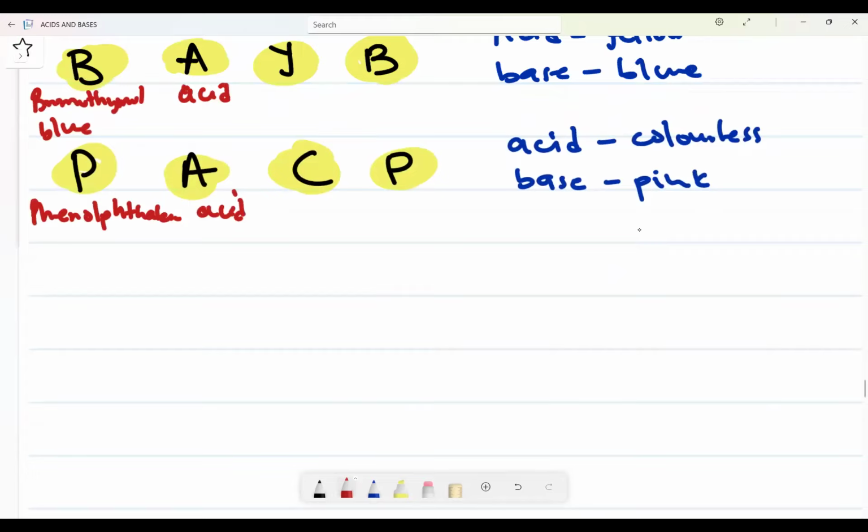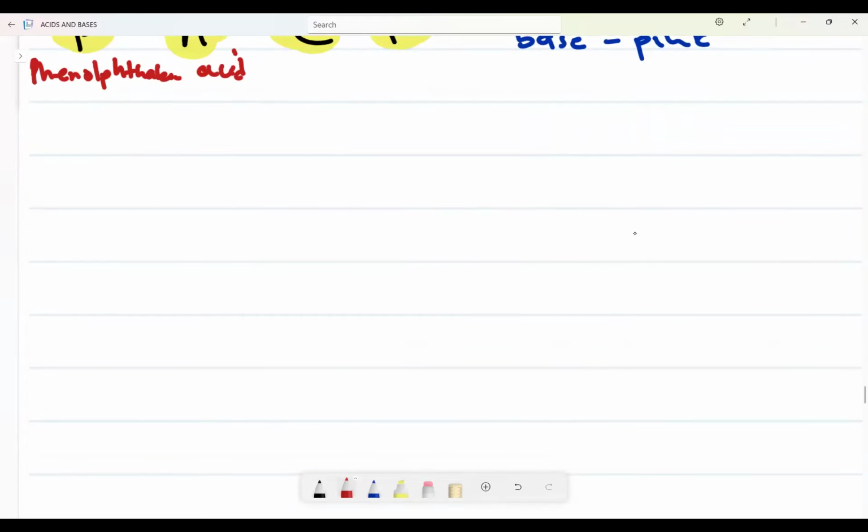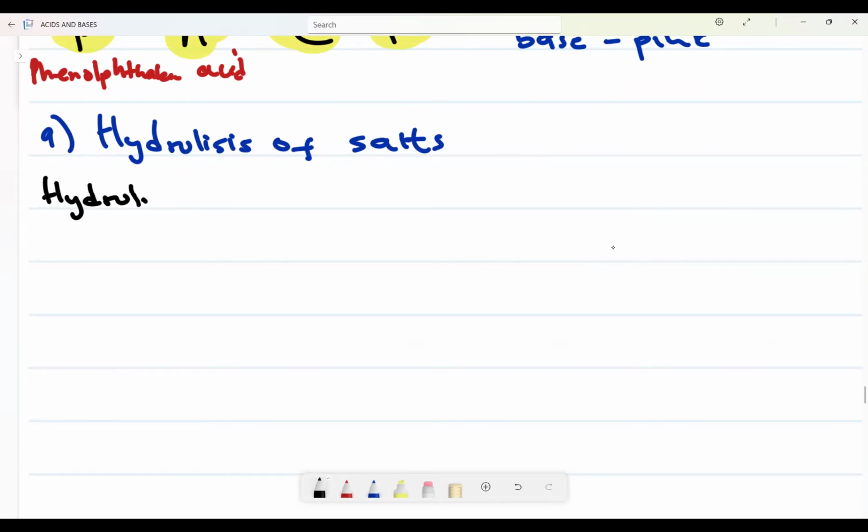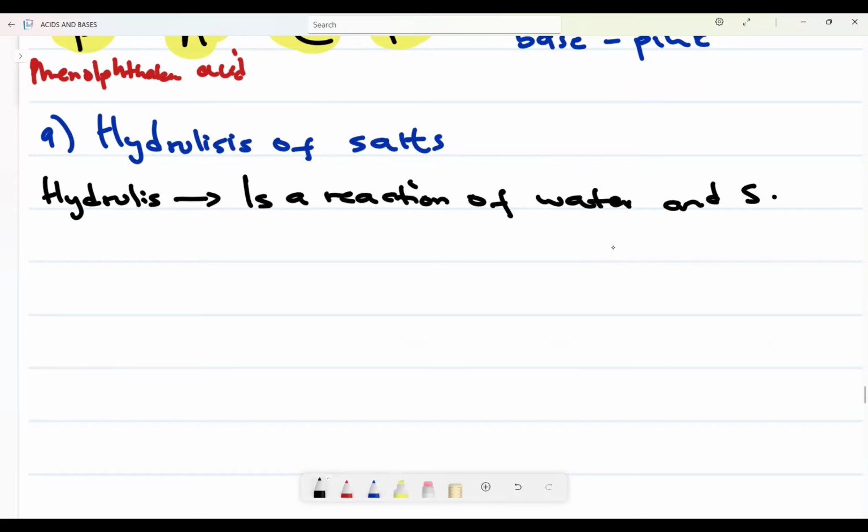Now let us be in a position of saying, we have what we call hydrolysis of salt, on number 9. One should be in a position of saying, what is hydrolysis? Hydrolysis is a reaction of water and salt. This is hydrolysis. Hydrolysis is a reaction of water and salt.